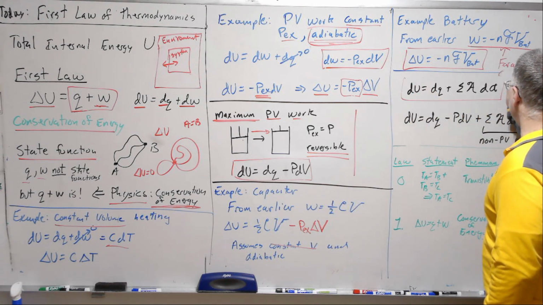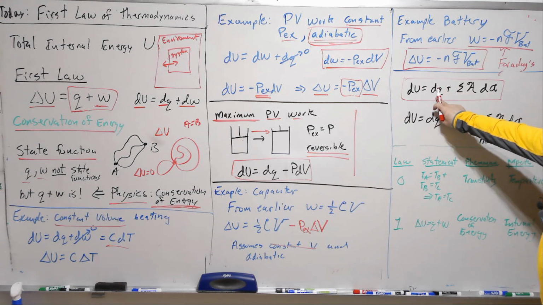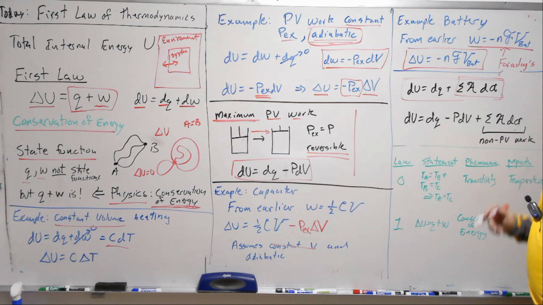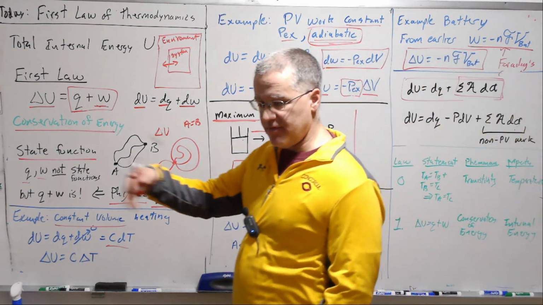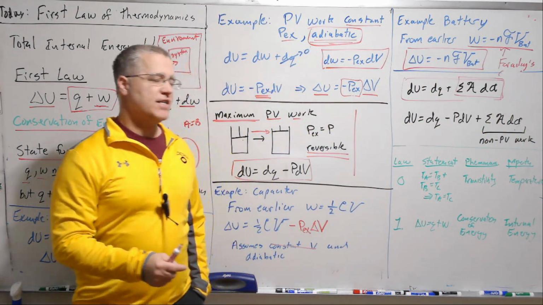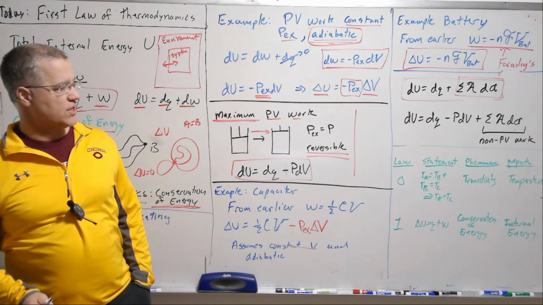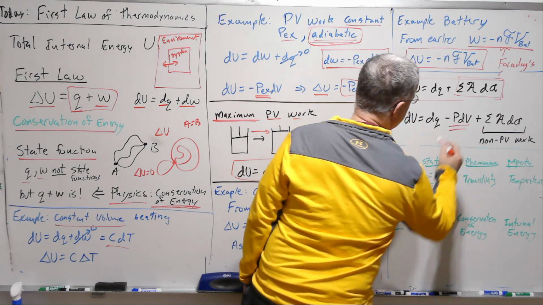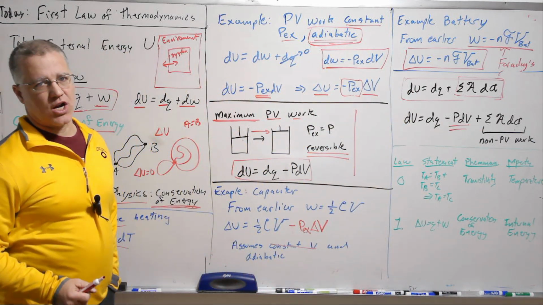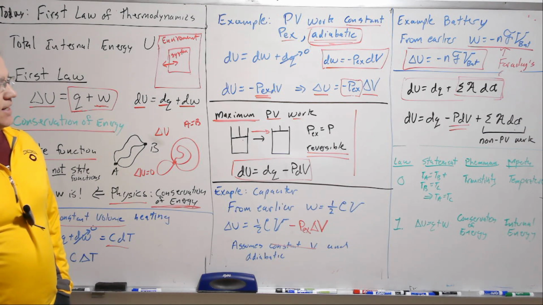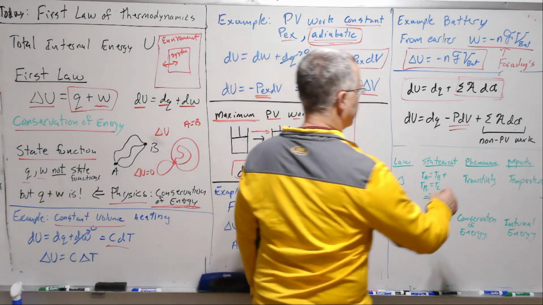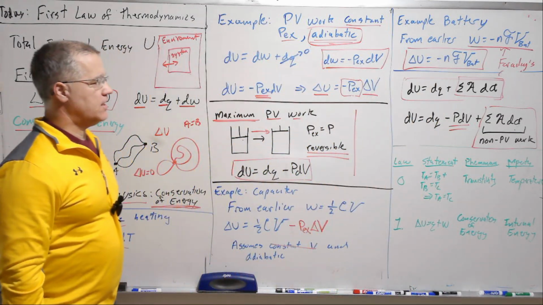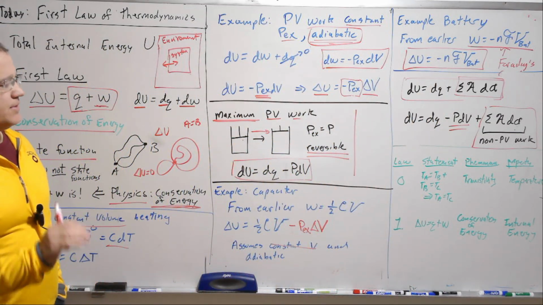What have we seen here now? dU is dq plus dw, and we can express dw as a sum of all the possible generalized force, generalized displacement type works. What we'll often do is pull out as special the PV work, and then leave all non-PV work separated out.